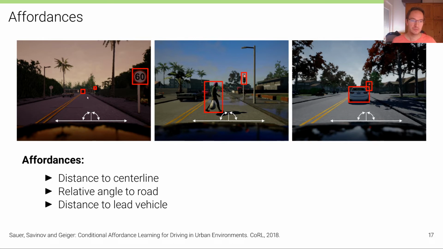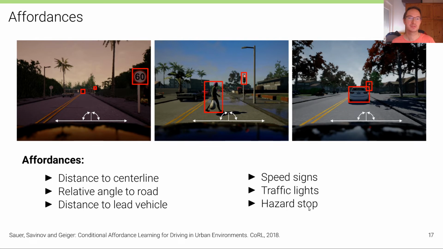Another affordance that we use, similar to the direct perception paper, is the distance to the lead vehicle, the distance to the vehicle in the same lane. Furthermore, we use speed signs, traffic lights, and hazard stops as additional affordances, where for speed signs we predict the speed limit, the actual speed limit that has been observed by recognizing the speed sign.